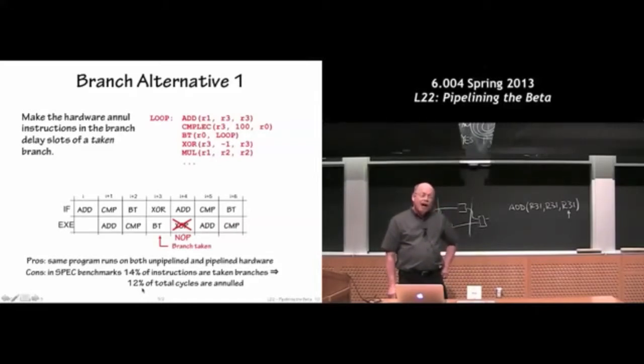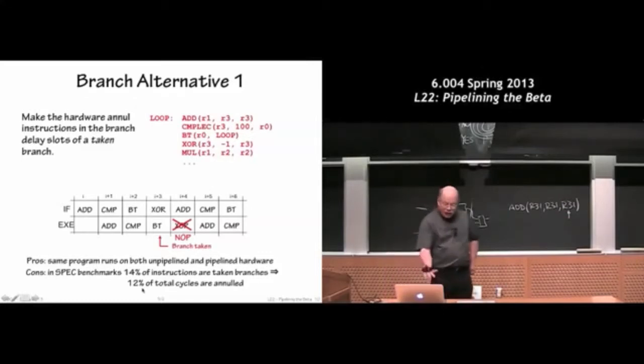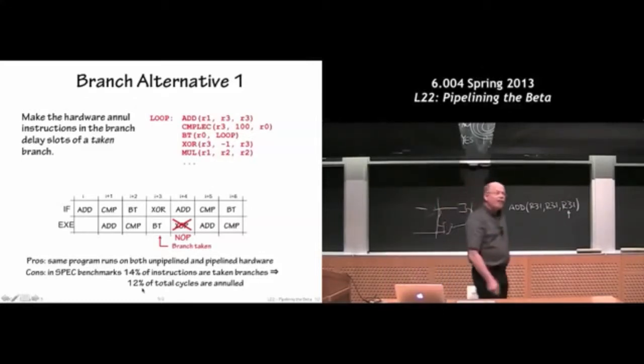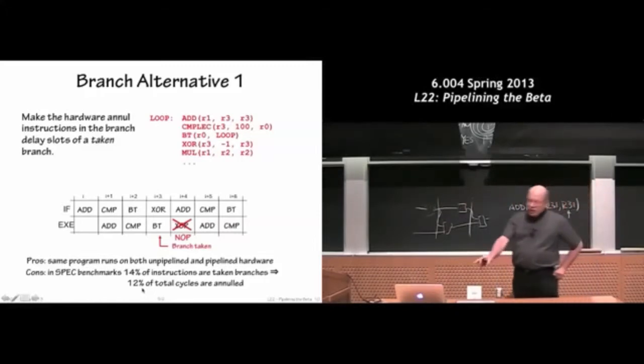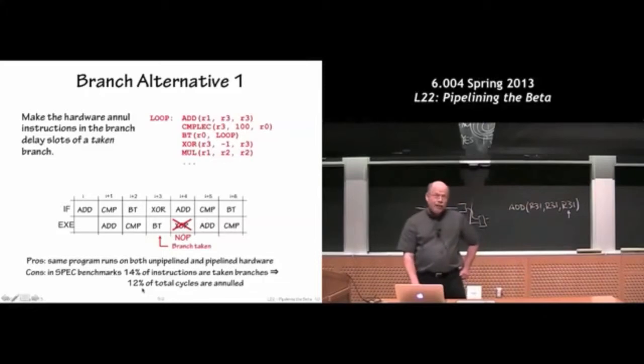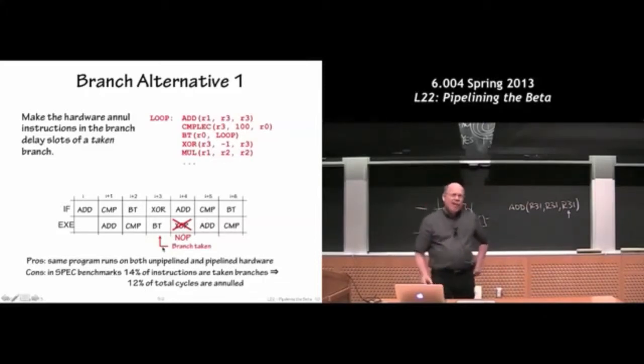That would mean that this particular solution, although it keeps the semantics correct, is throwing away 10 or 12% of the performance of your machine, if you went off and did a bunch of measurements, which is what our benchmarks tell us you would measure. So you can say, well, my machine is running somewhat faster. On the other hand, I'm throwing away some of the extra performance by getting some percentage of the instructions to work less well. So keep that in mind.